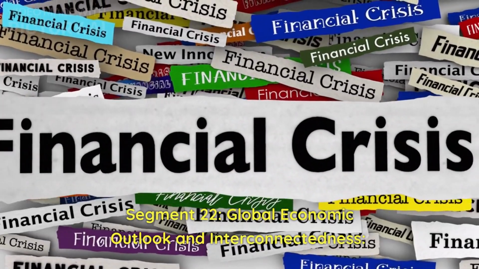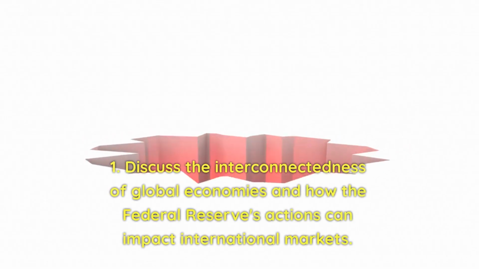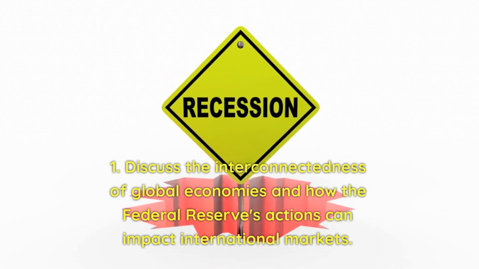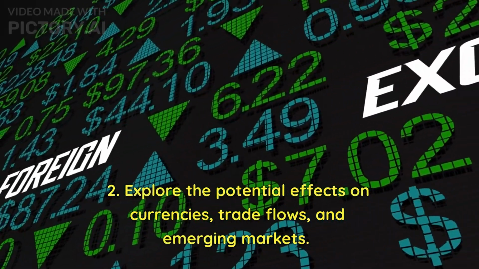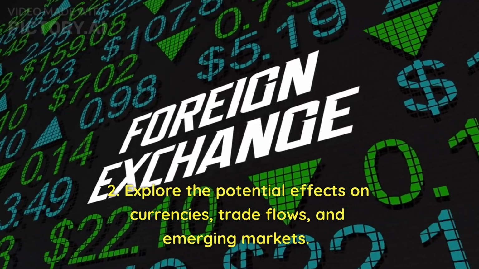Segment 22. Global economic outlook and interconnectedness. 1. Discuss the interconnectedness of global economies and how the Federal Reserve's actions can impact international markets. 2. Explore the potential effects on currencies, trade flows, and emerging markets.